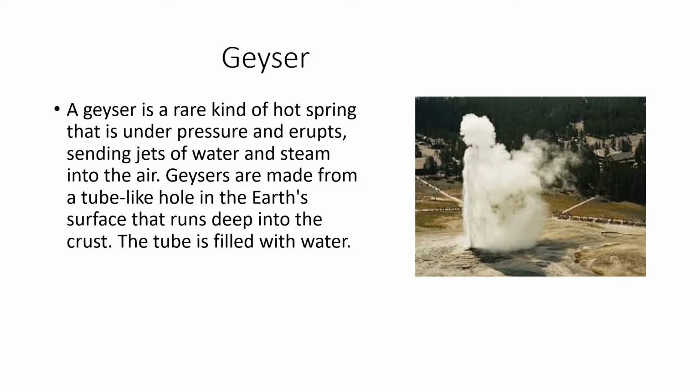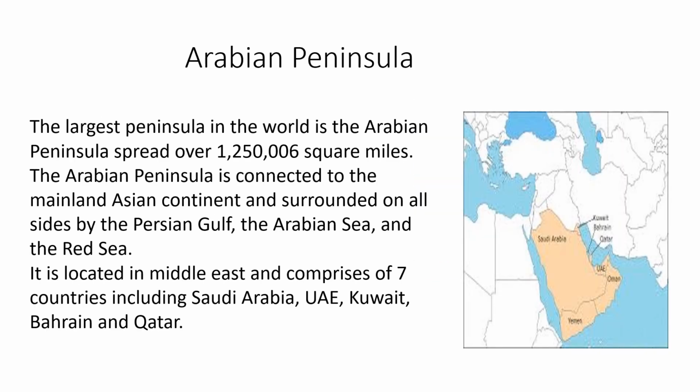Next is geyser. A fountain of hot water which gushes out from a deep hole in the earth's crust is called a geyser. A geyser is a rare kind of hot spring that is under pressure and erupts, sending jets of water and steam into the air. Geysers are made from a tube-like hole in the earth's surface that runs deep into the crust, and this tube is filled with water.